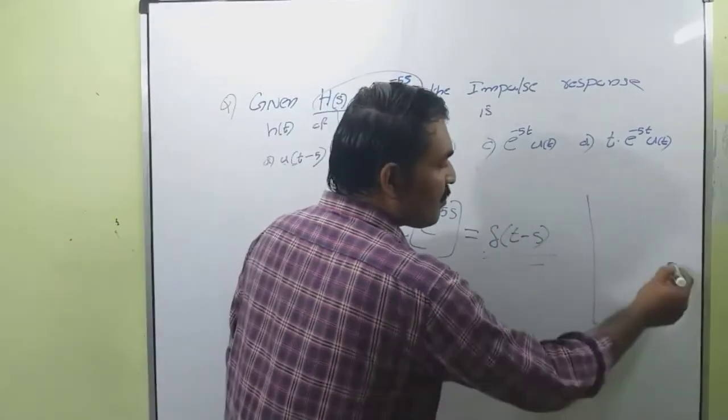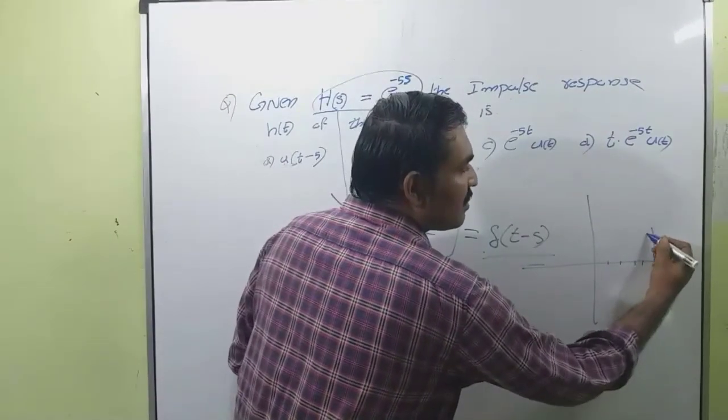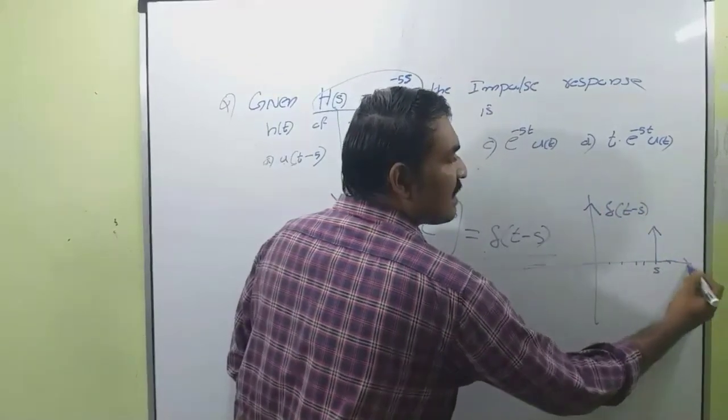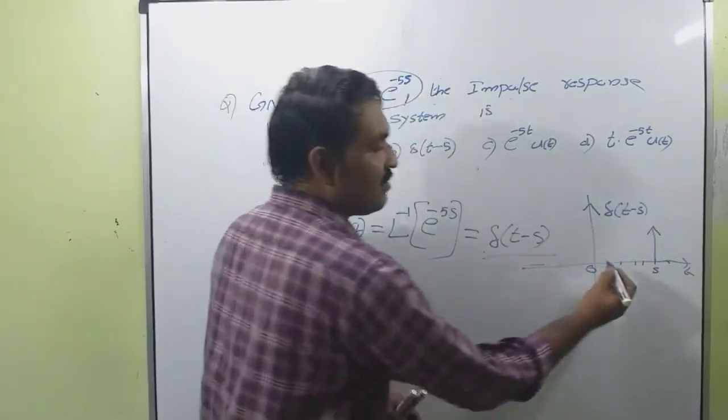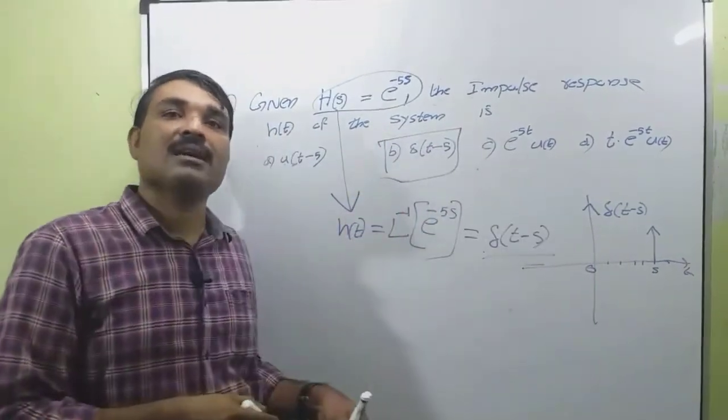We can pictorially represent this as 1, 2, 3, 4, 5. So this is the pictorial representation of delta of t minus 5. This is against t, 0. Okay. Now this is given by choice B. So B is the correct option.